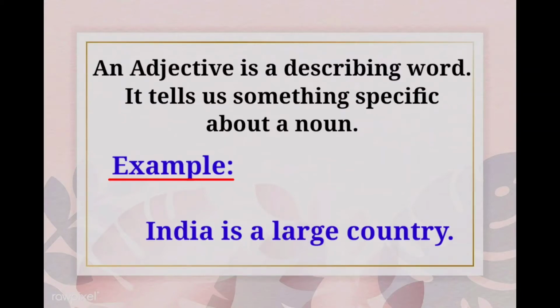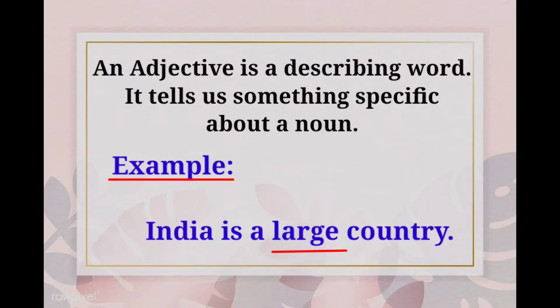Now tell me which adds an extra meaning to the noun. Yes, India here is a noun, right? So the word large acts as an adjective and it describes a noun. Okay students, have you understood? See here, an adjective is a describing word. It usually describes a noun. Now we are going to learn about the types of adjectives.